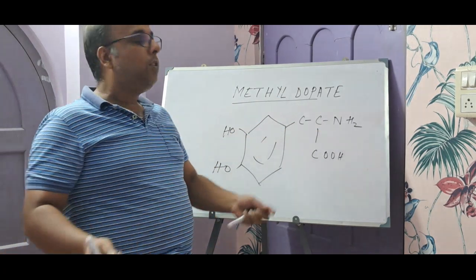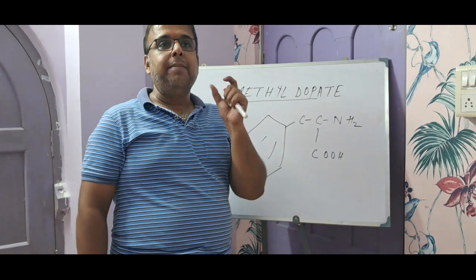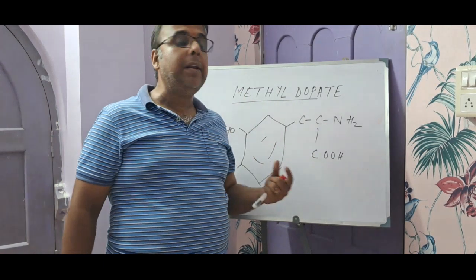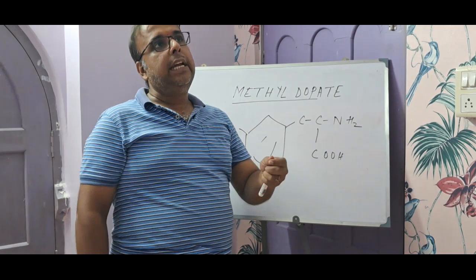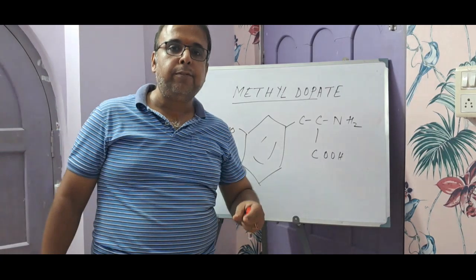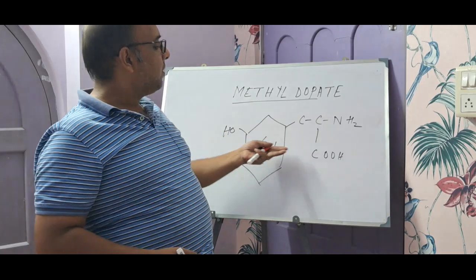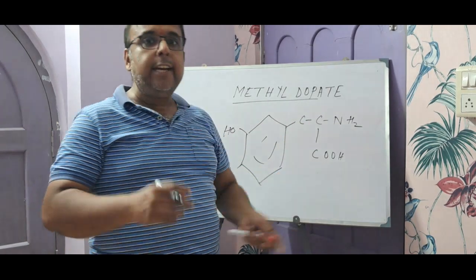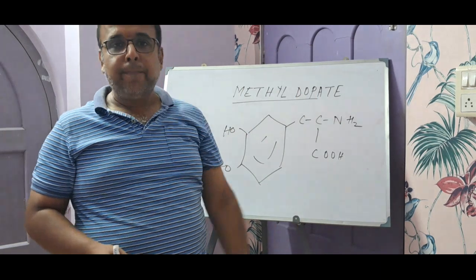Now since dopa has an amino as well as a carboxylic group, the maximum probability is that dopa stays in zwitterion form. Therefore it is very hard to put it in a parenteral formulation. That is why they thought of converting the amino acid into an ester, so they can avoid the problem of incorporating it into a parenteral solution.